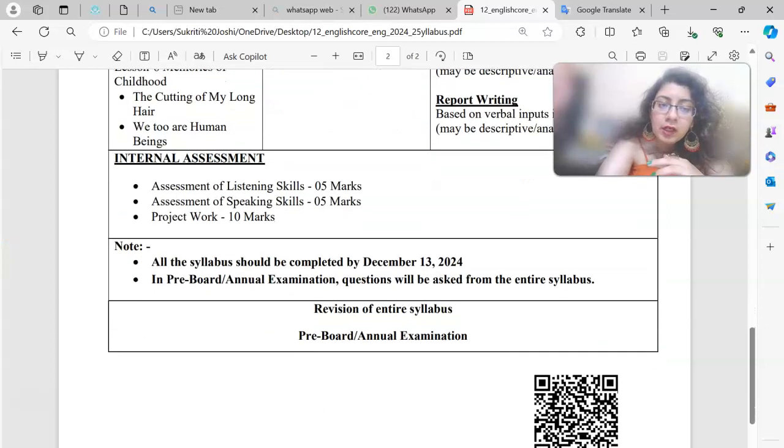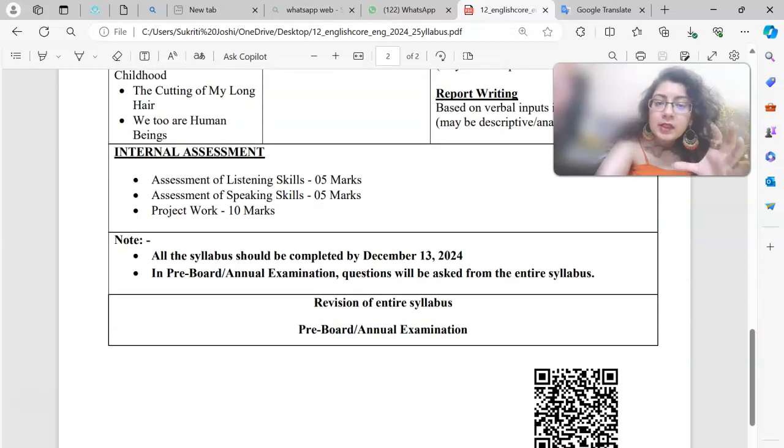Internal assessment again would be done. Assessment of listening skills for 5 marks, assessment of speaking skills for 5 marks, project work for 10 marks, right? All the syllabus should be completed by December 13, 2024.